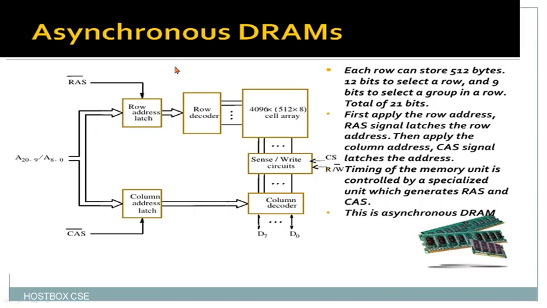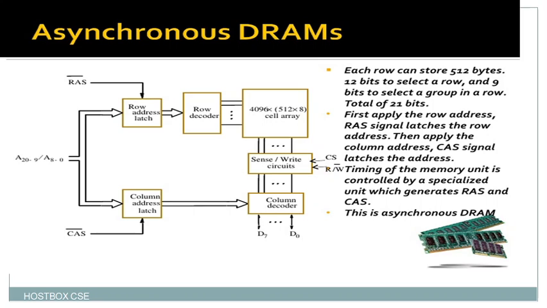H will be in the first row and first cell. Here E will be in the first row followed by the second column, like that. What you understand from here is that each row can store 512 bytes only, and 12 bits are used to select a row and 9 bits to select a group in a row. Total of 21 bits here, remember. 12 plus 9, 21.